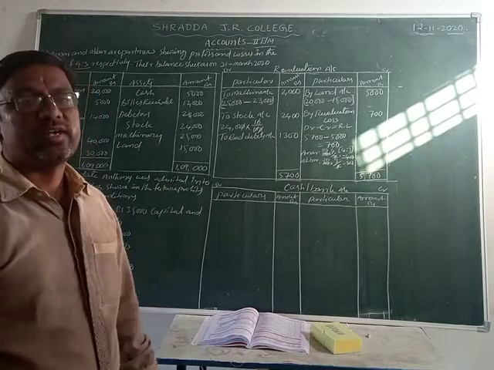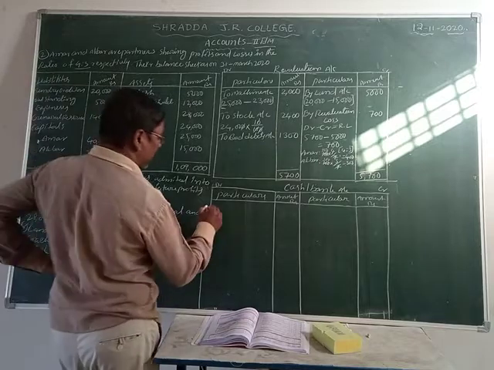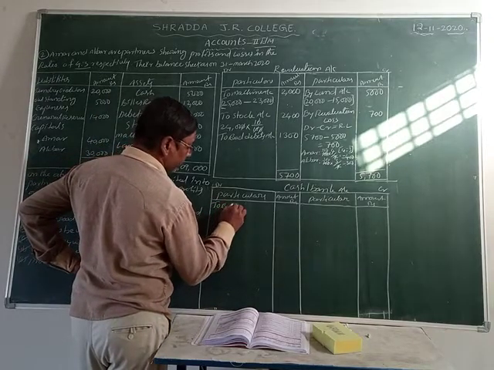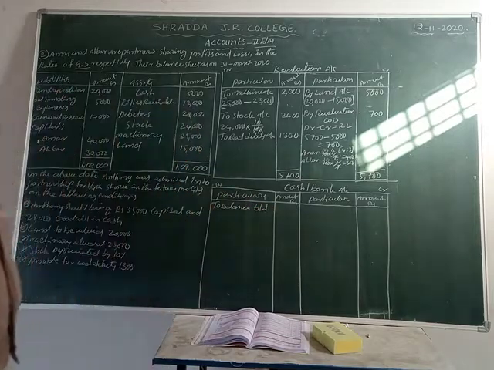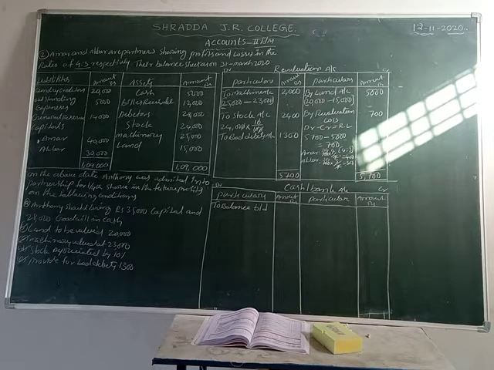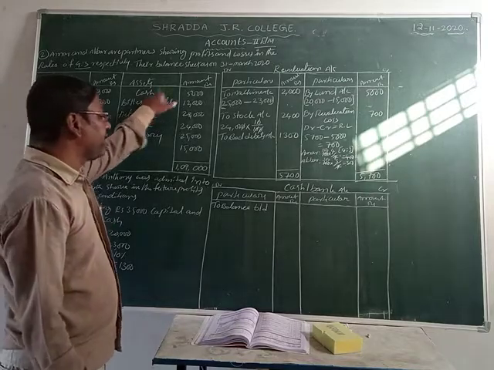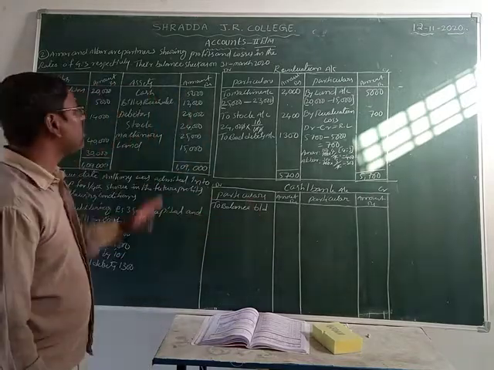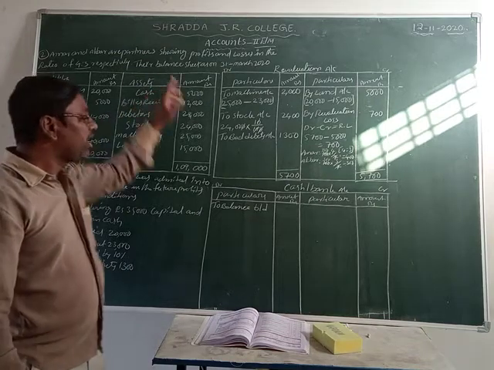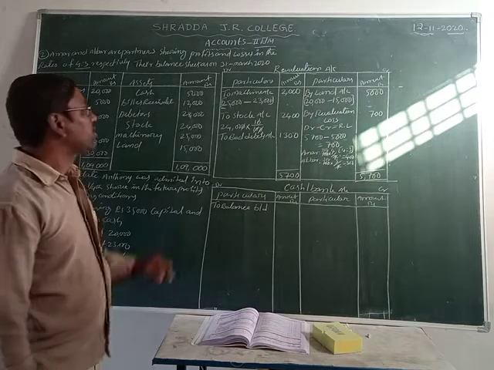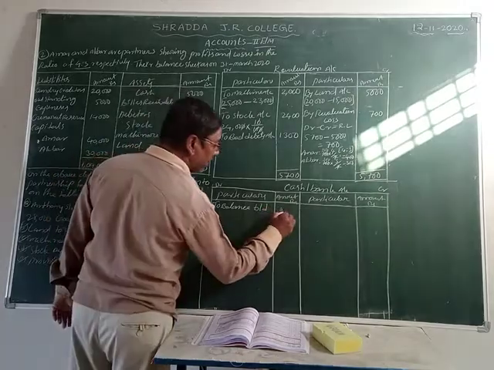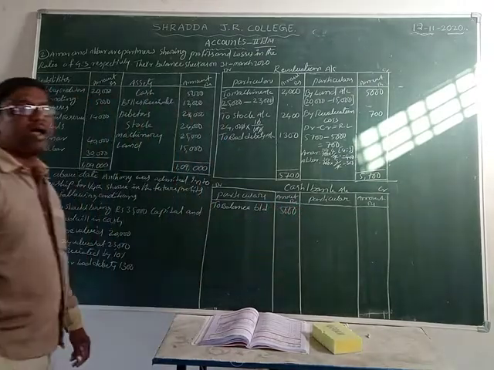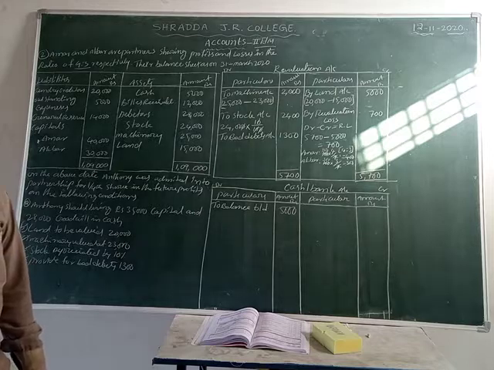So cash or bank account has an opening balance. That opening balance is on which side? Debit side. How can we write that opening balance? To balance b/d. Where is the balance b/d? Before, the balance sheet has given the cash amount, and we take it as the opening balance. That means the previous year's closing balance is the next year's opening balance. So the previous year's closing cash is how much? 5,000 rupees. We now take the opening balance of 5,000 rupees. That is the balance b/d.